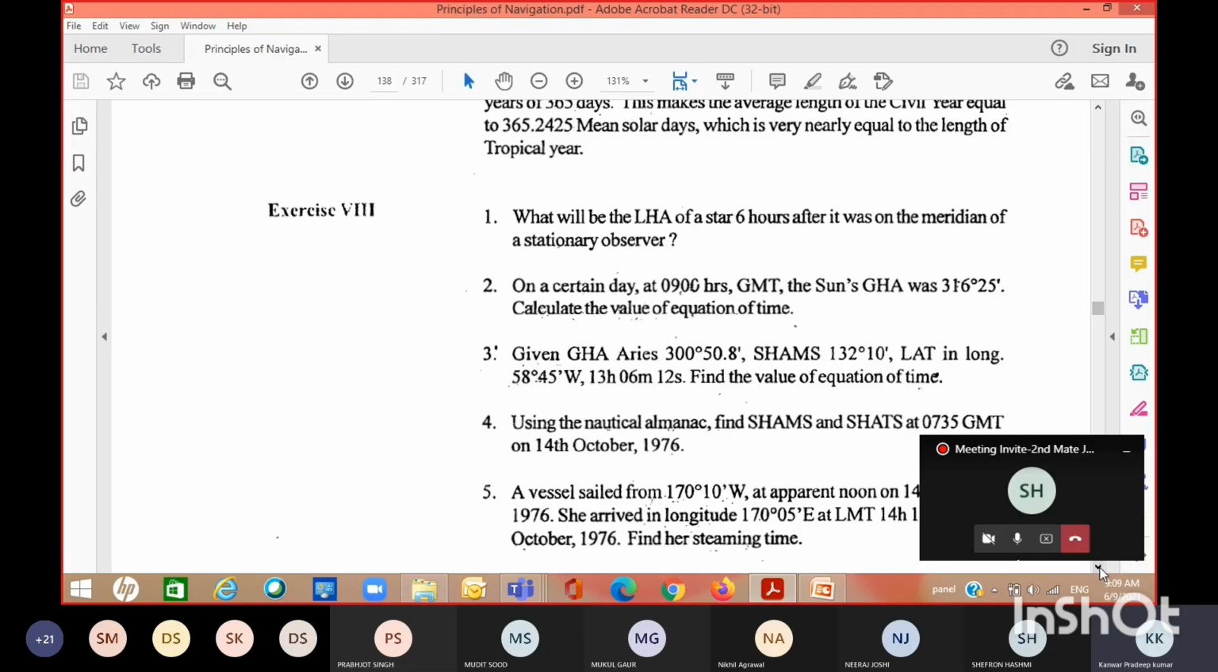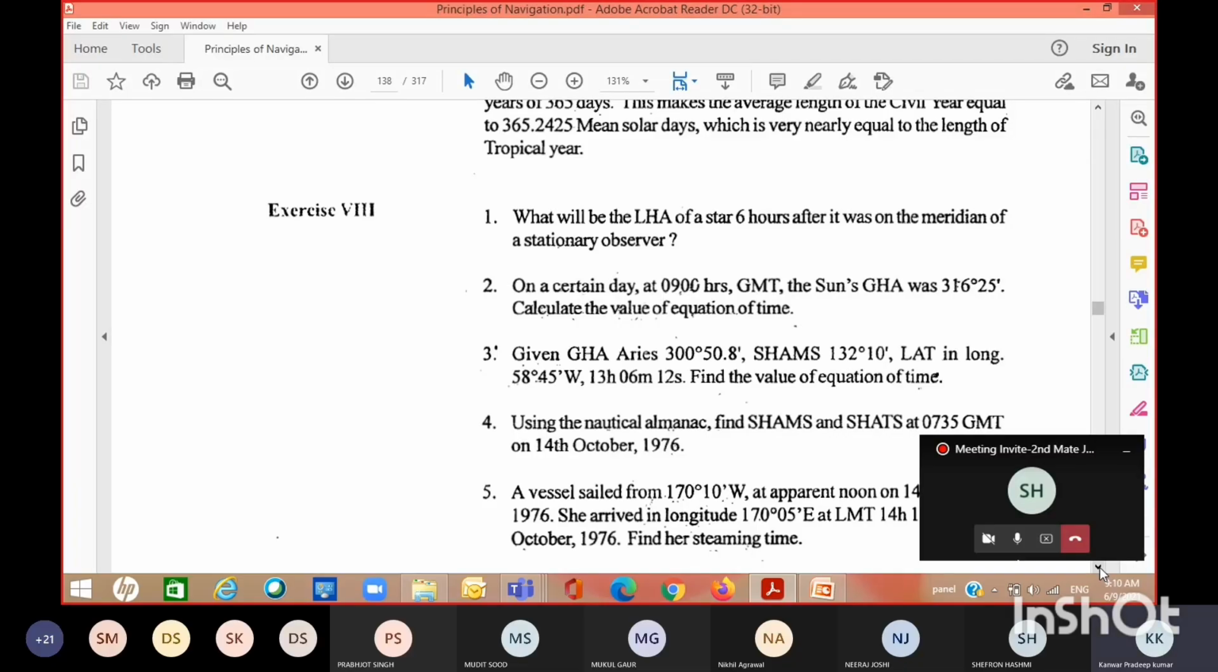Draw a circle, the equinoctial horizon diagram. P in the center. No need to draw G because we are just talking of LHA. Vertical line pull down, observer. Observer is stationary. Along with the observer, draw one star. Star is on the meridian.